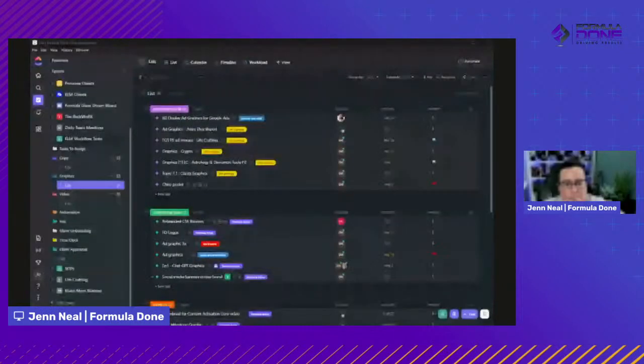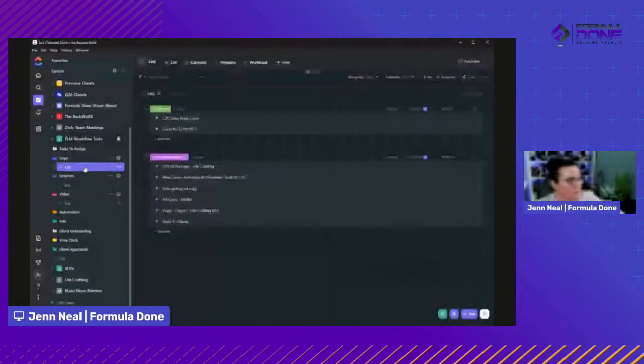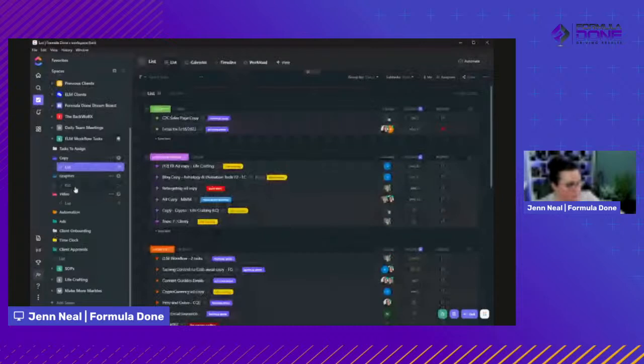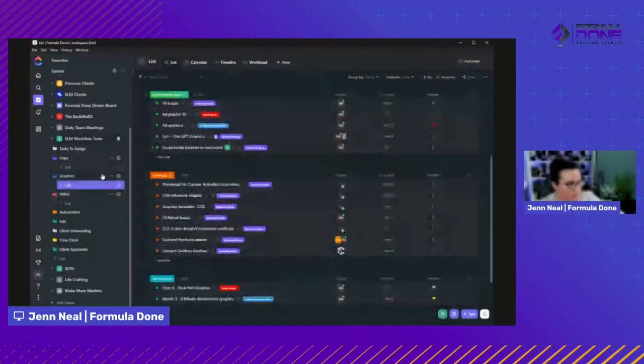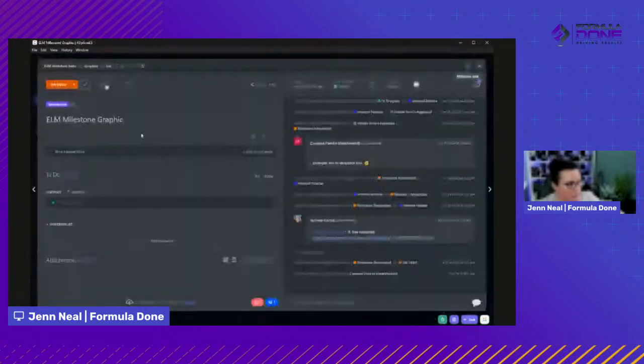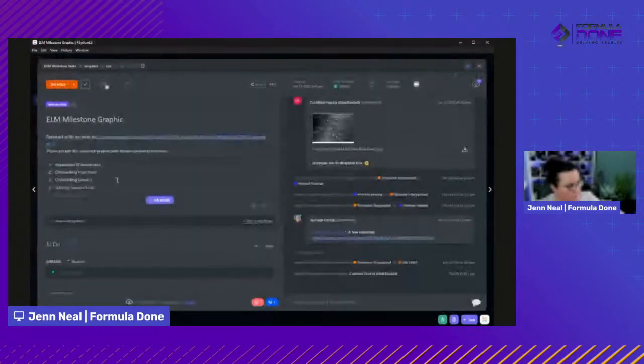Okay, so we drop everything in here. We're like, okay, here's all of our copy tasks, different graphic tasks, video tasks. And this way we're able to keep track of it. And then inside of here we have all of our notes. We keep track of notes and stuff. We put links back to the documents, assigning and deadlines and all that kind of stuff.